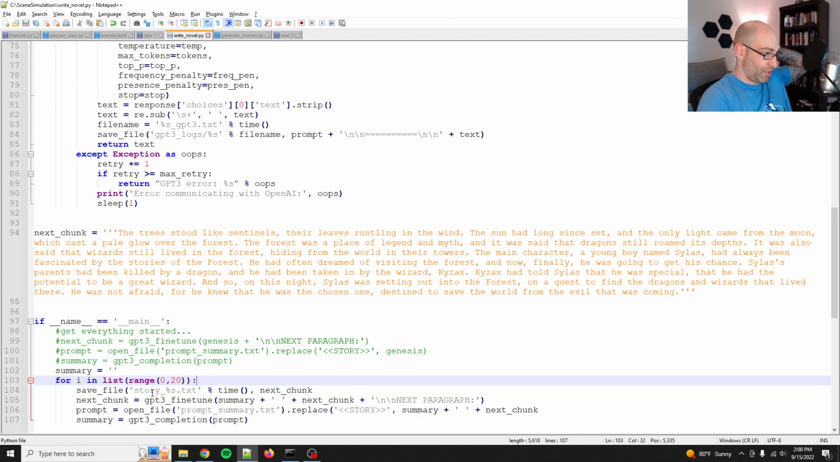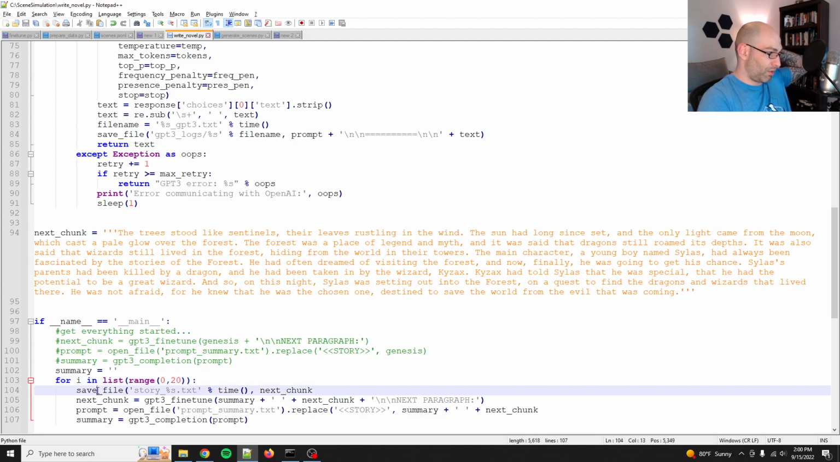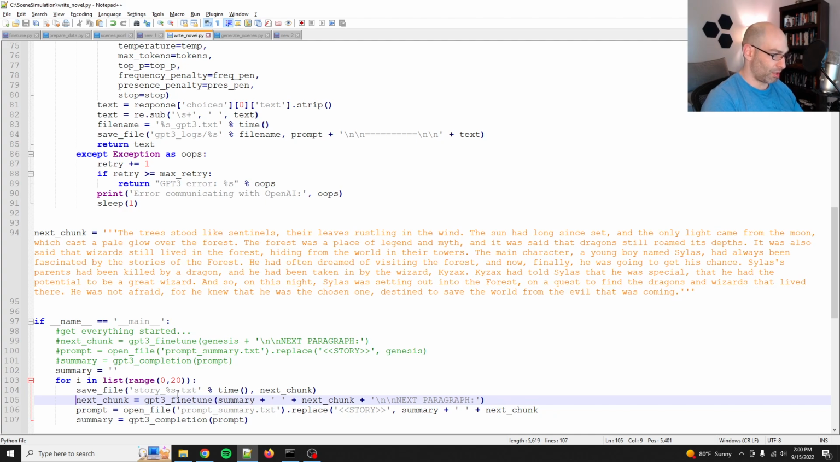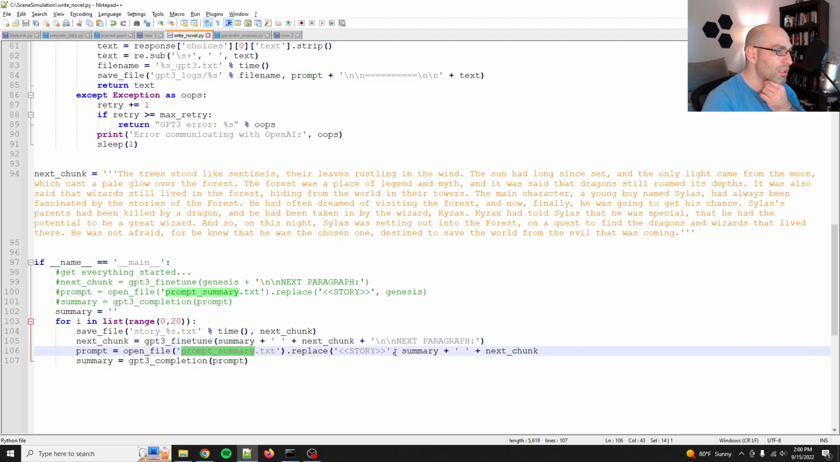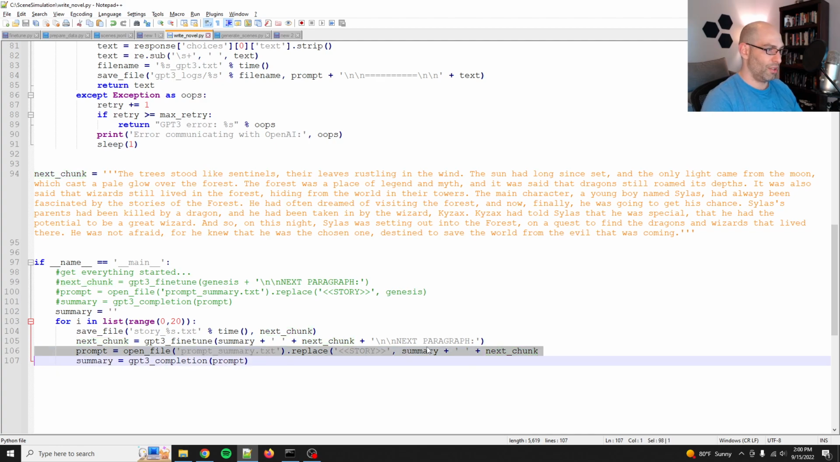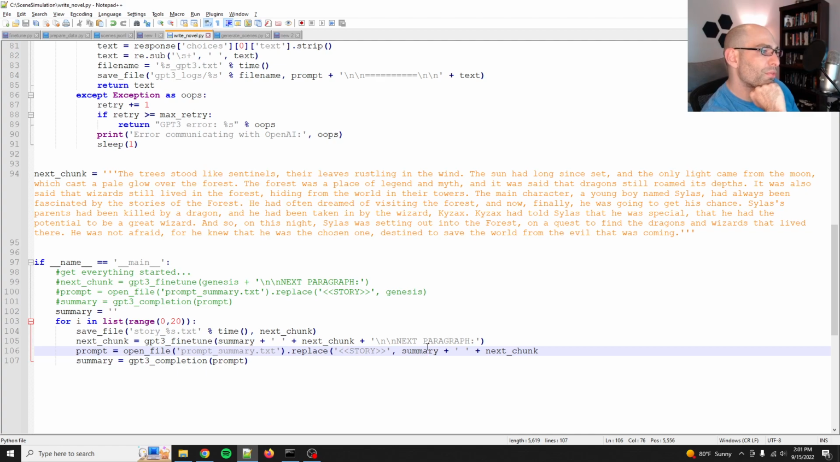Okay. So at the beginning of every one, we save the chunk. Then we generate the next chunk, and it's always called next chunk because it's looping through. And then we summarize. So we load prompt summary.text, story summary. We actually want to summarize it before.